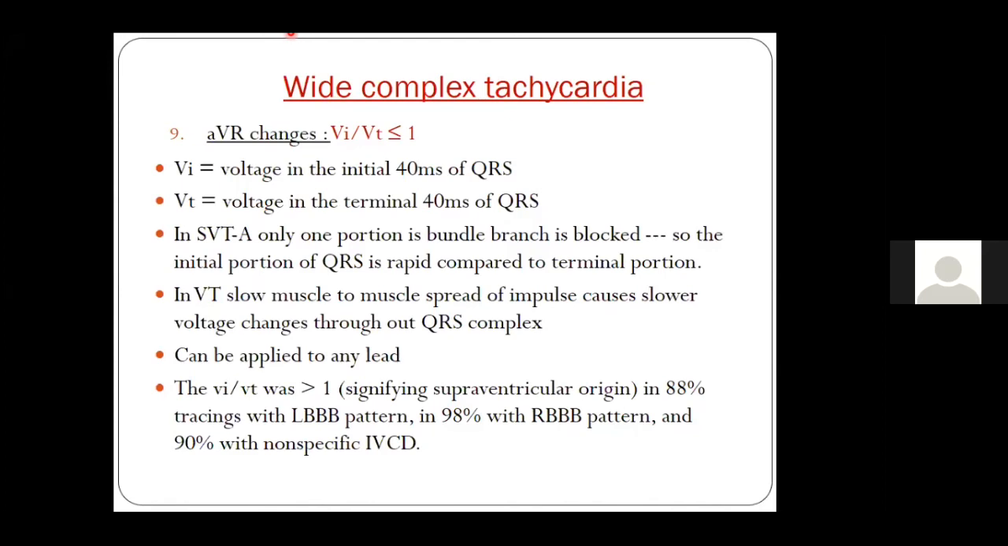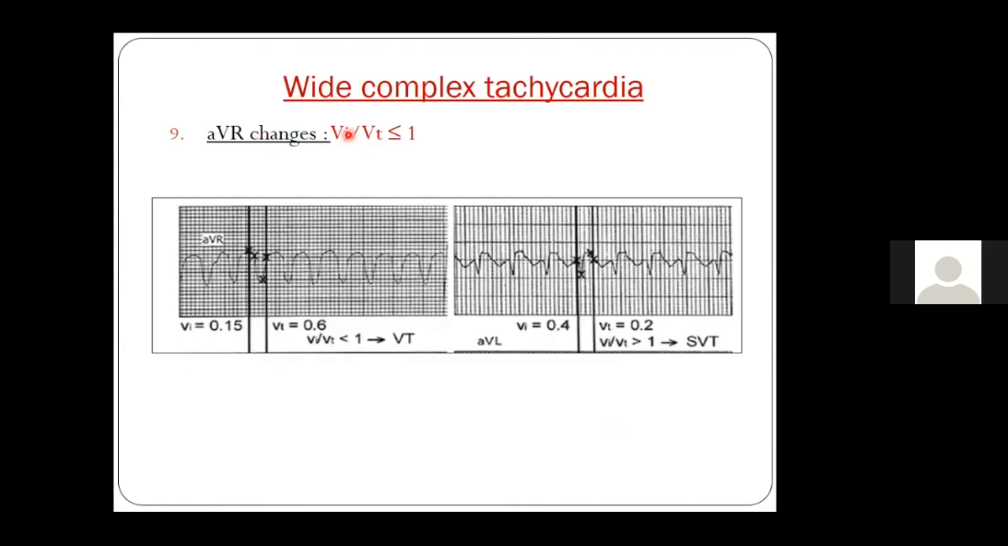So the first initial part we know there will be slower conduction. So in the first 40 millisecond, the voltage will be less as compared to the final 40 millisecond, where the voltage will be more in a patient with ventricular tachycardia. Here we can see the typical pattern. It is very difficult, so you have to take it very carefully.